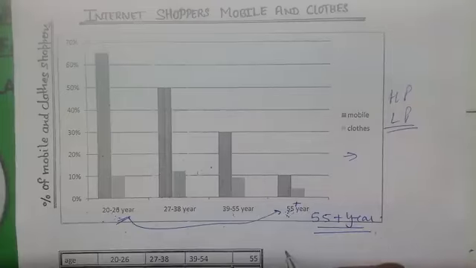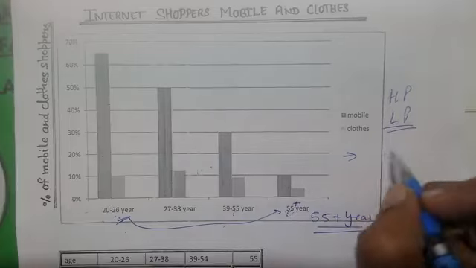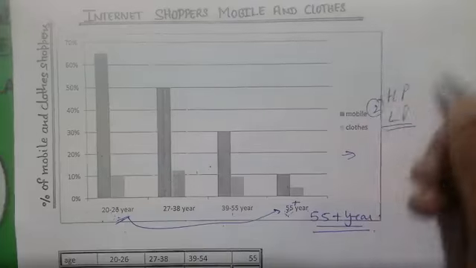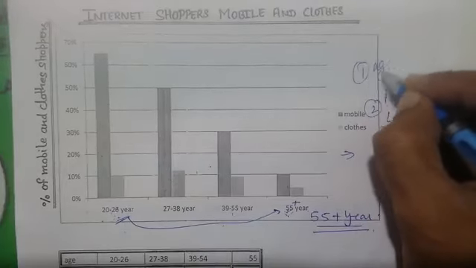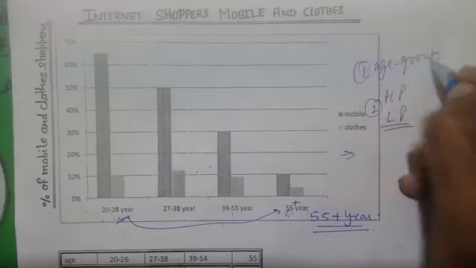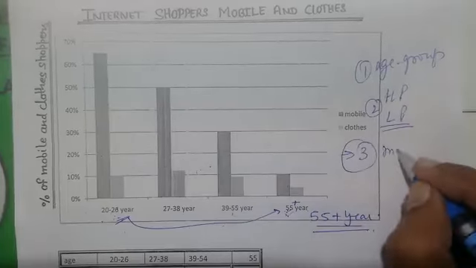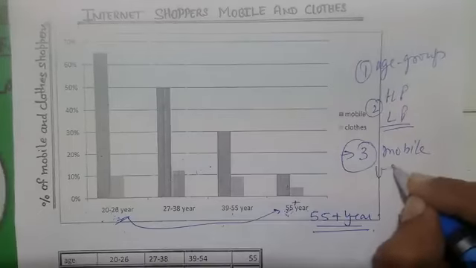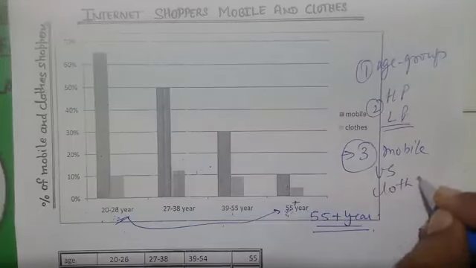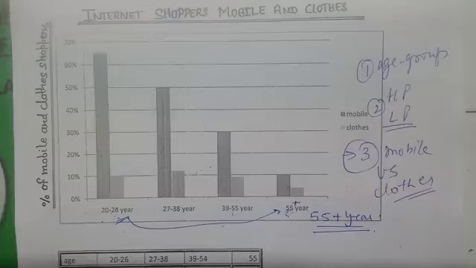Another important thing is first, second, highest point, lowest point, first according to the age group. Third, we have to work according to mobile versus clothes. So this is maybe the third line in writing. Then there is a comparison of any other age group also.